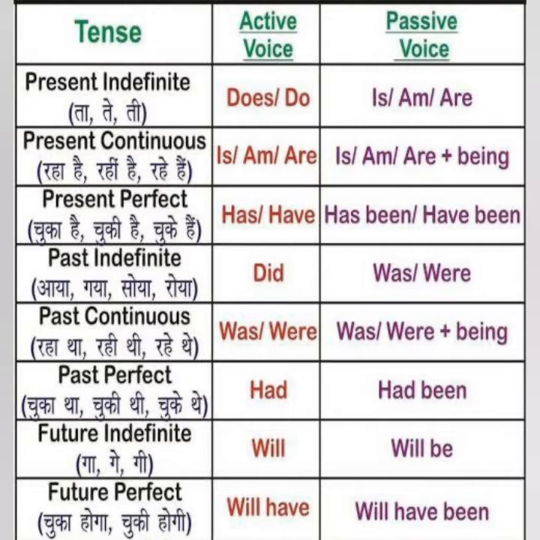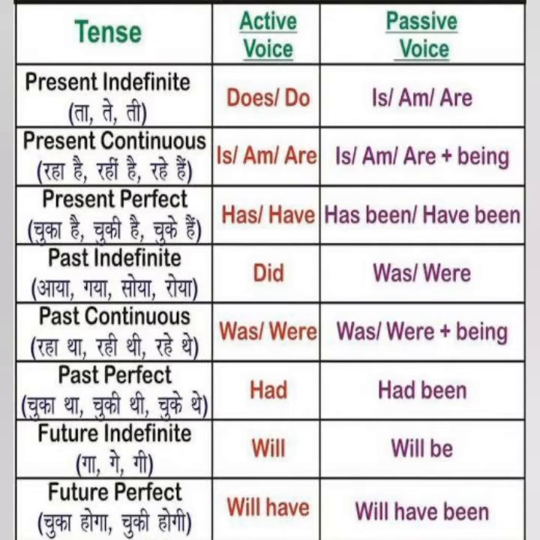Okay, so look at the table. In the active voice we have do or does, that is verb plus s or es form along with is, am, are. That will give you in the passive voice is, am, are plus v3 form of the verb. That is for taken. Every time you are supposed to add v3 form of the verb only. हर बार v3 form ही लगेगा. ठीक है. Present continuous में क्या होता है?